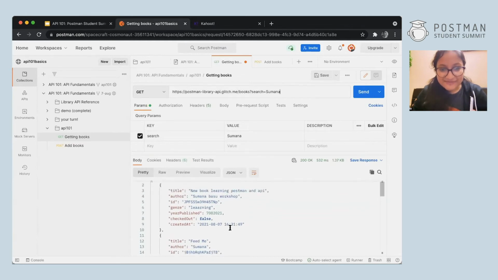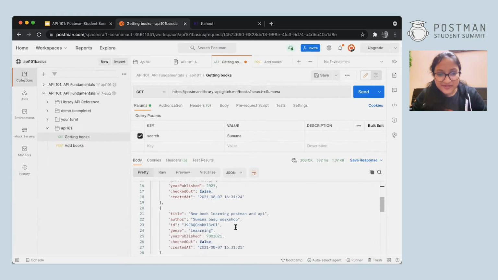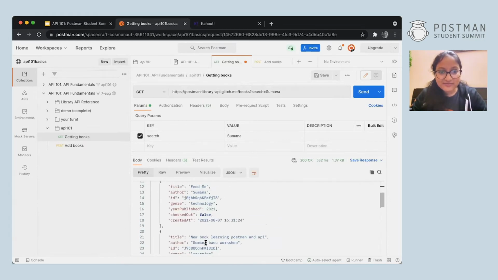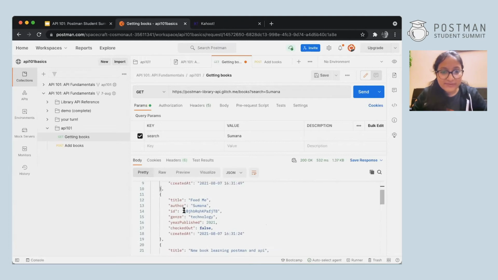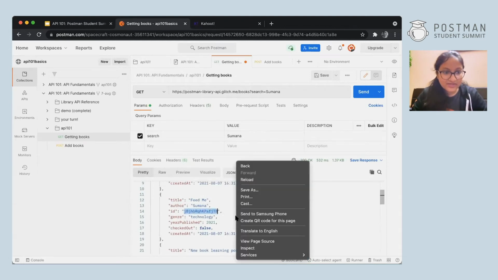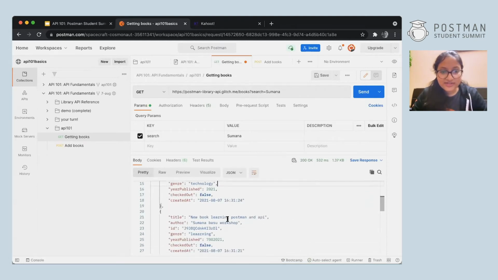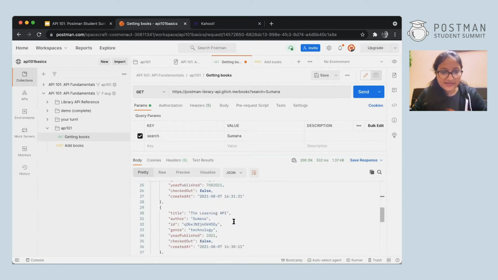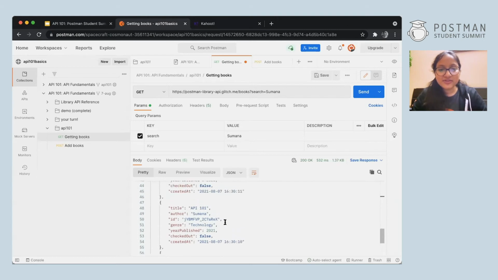Okay, so some people have written my name as well, so those queries are also coming, but you can see there are a lot of books over here. Now you can see each one has a separate ID created as well. This is an auto-generated ID created for each one. If you see, all of them are completely different. So this way also you can simply add the ID and check if your book is there or not.